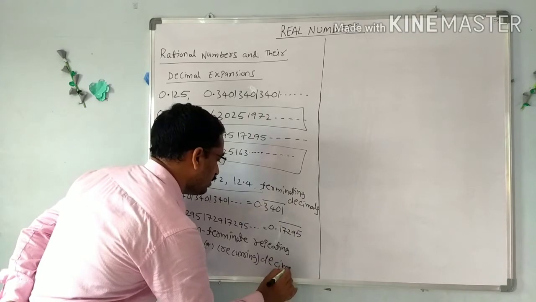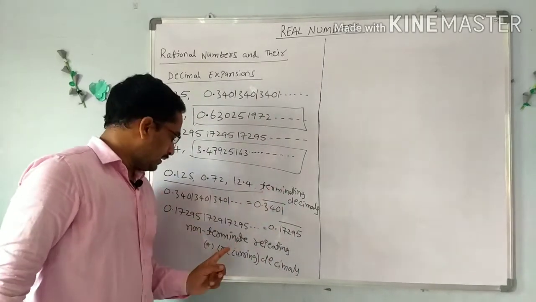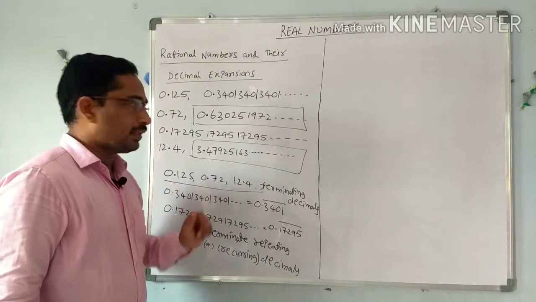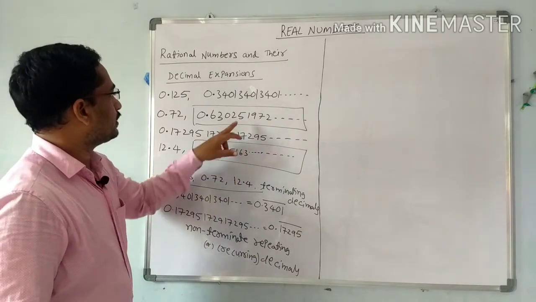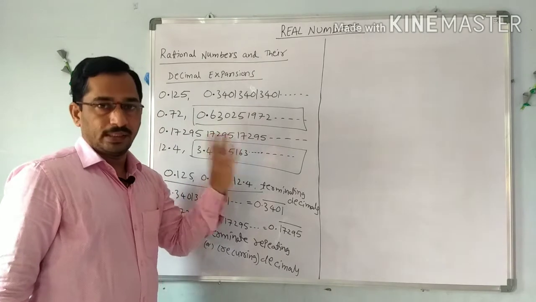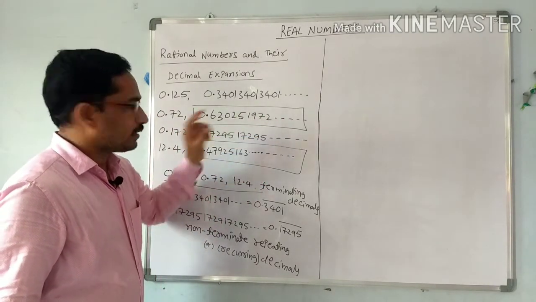So these are the 3 types of decimals. The first is terminating decimals, the second is non-terminating repeating decimals, and the third are decimals which are neither terminating nor repeating.